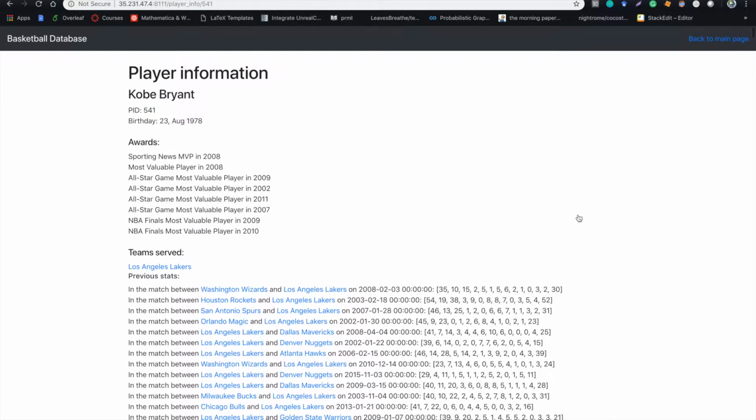Now we can see his basic profile, like his birthday. Also, we can see when and which award he has got and which team he has served. The next part is his match statistics, like the game result, field goals and attempts, 3-point field goals and attempts, offensive and defensive rebounds, assists, steals, and blocks, etc. Sorry, I do not have enough time to prettify this part before the project is due.